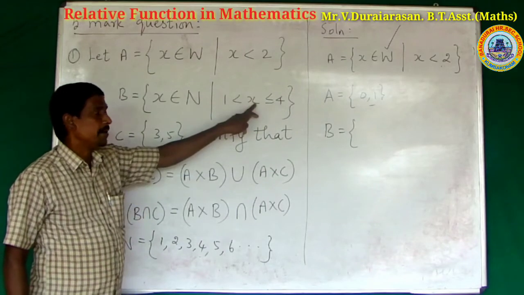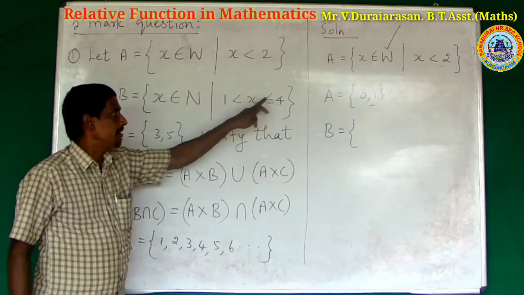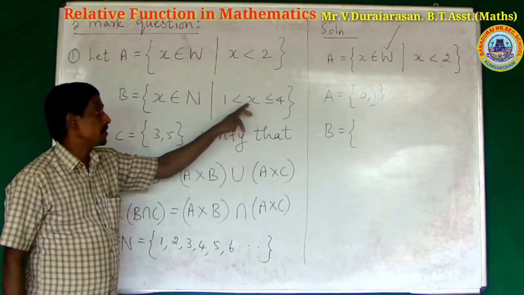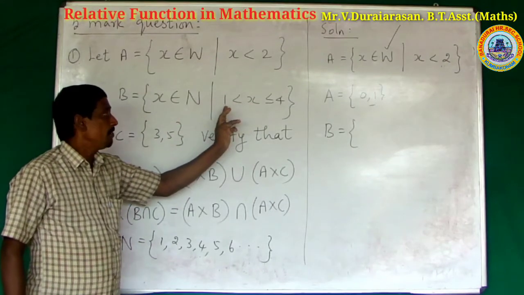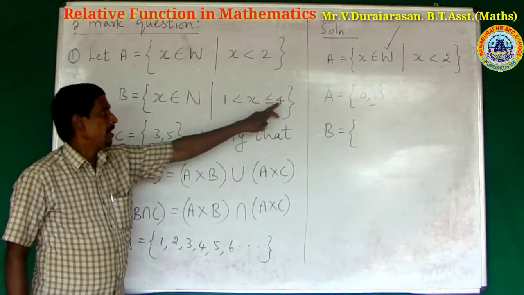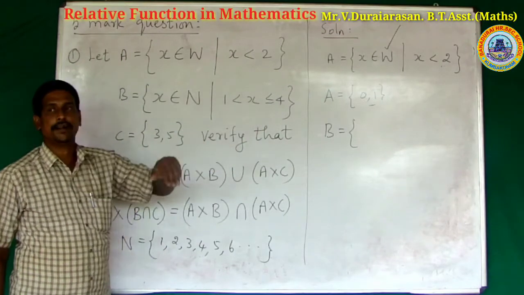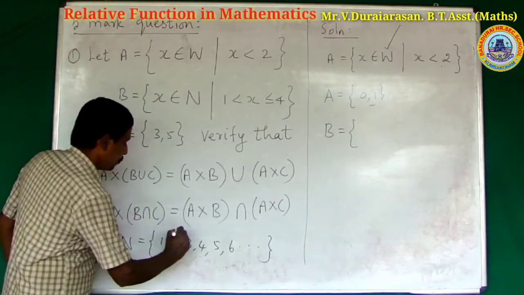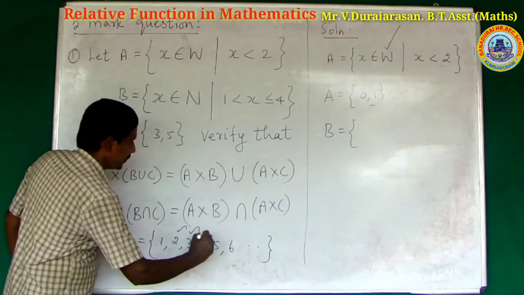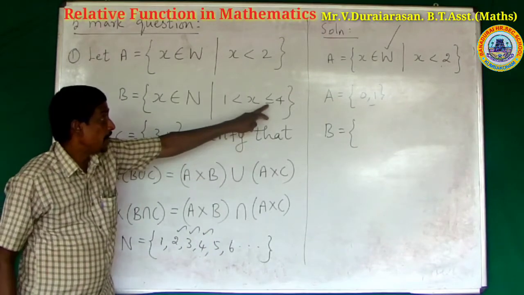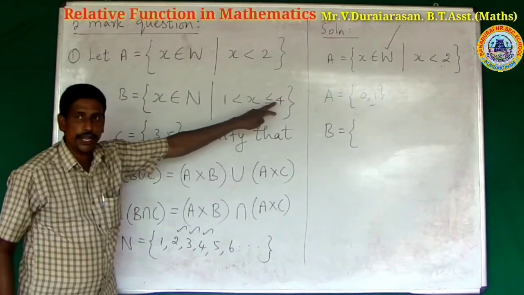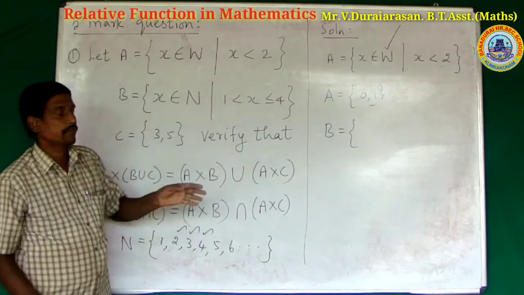Numbers greater than 1 and numbers less than or equal to 4. What are the numbers, sir? 2, 3, 4. Less than or equal to means including 4.